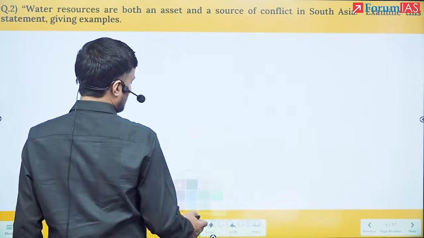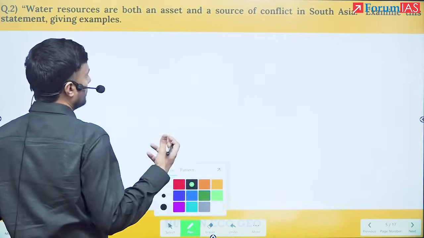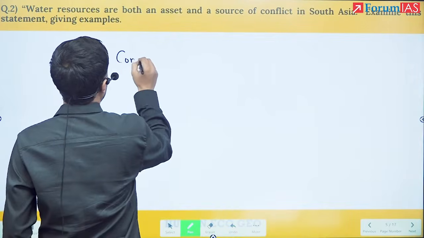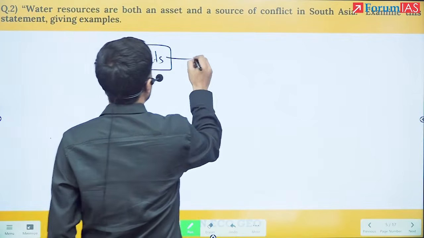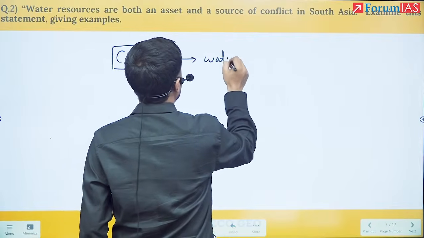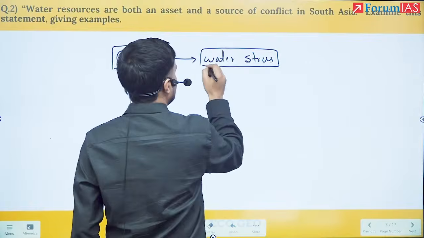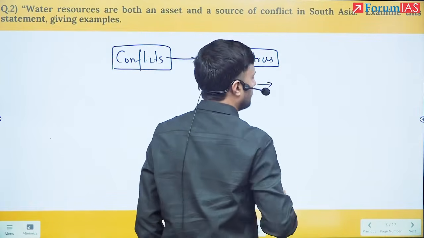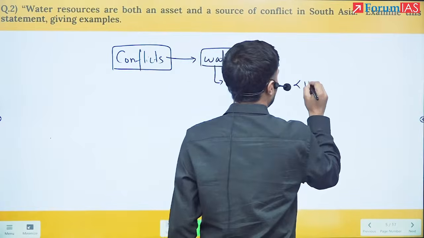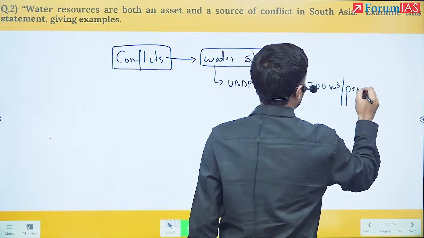Once I have written this, I could have written in the introduction itself that the conflicts have increased because the South Asia region is witnessing a water stress scenario. Water stress is when, as UNDP says, water availability per capita falls below 1700 cubic meters per person per year.